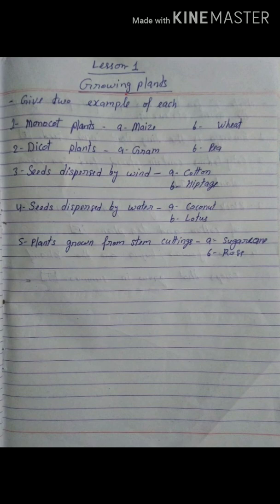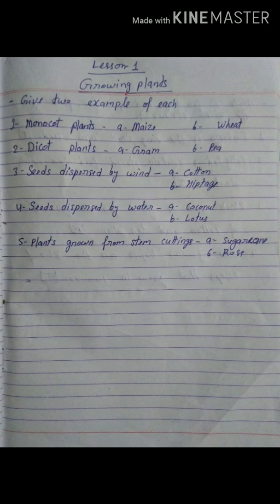Third number, seeds dispersed by wind. Two examples are asked. First example, cotton. Second, hiptage.